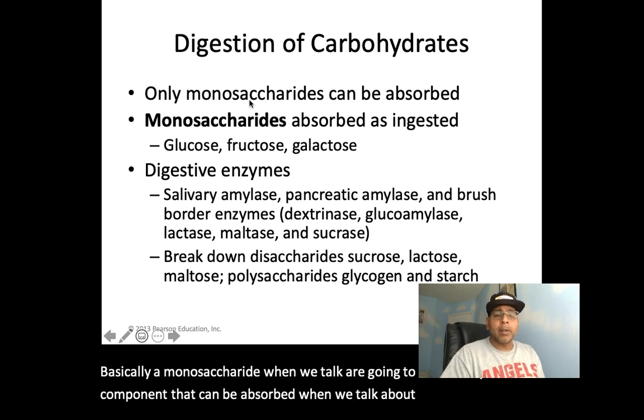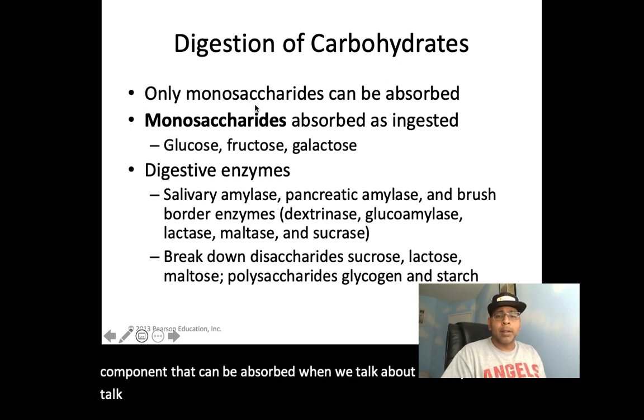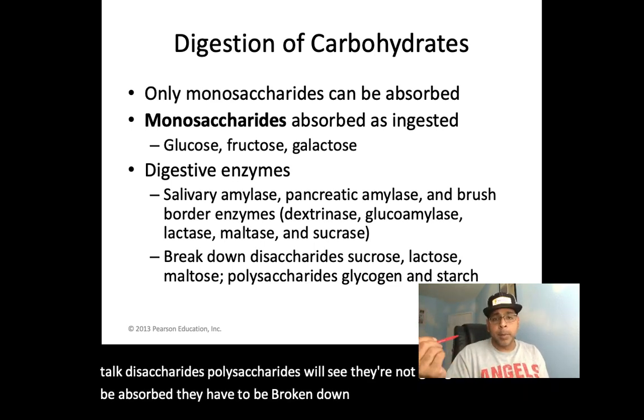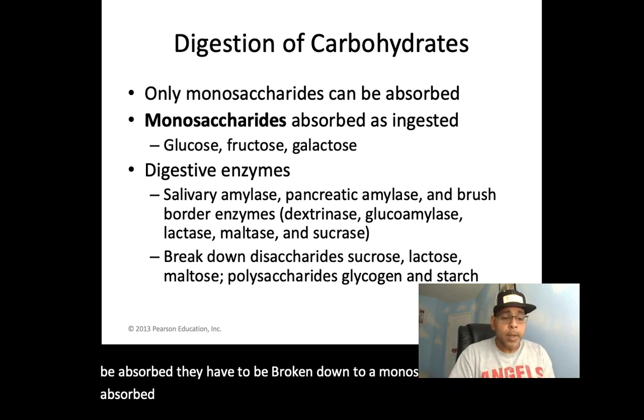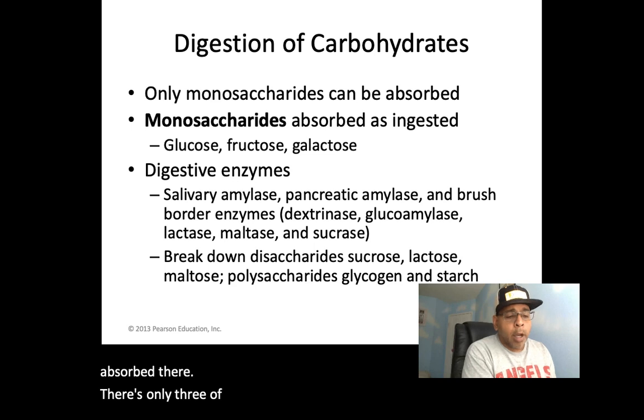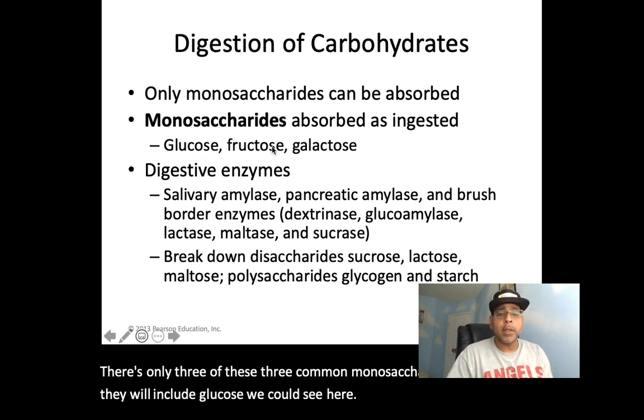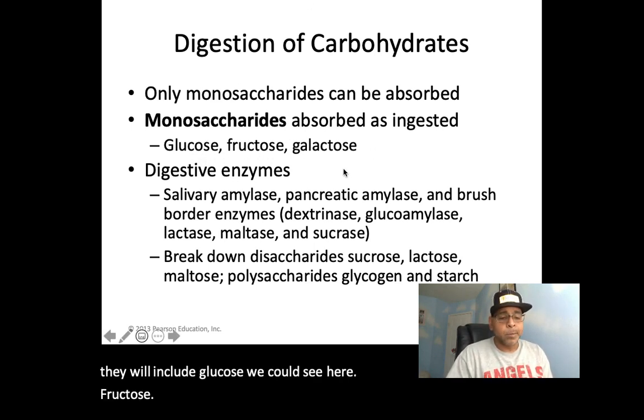Disaccharides and polysaccharides are not able to be absorbed. They have to be broken down to a monosaccharide. There are three common monosaccharides in our diet: glucose, fructose, and galactose.